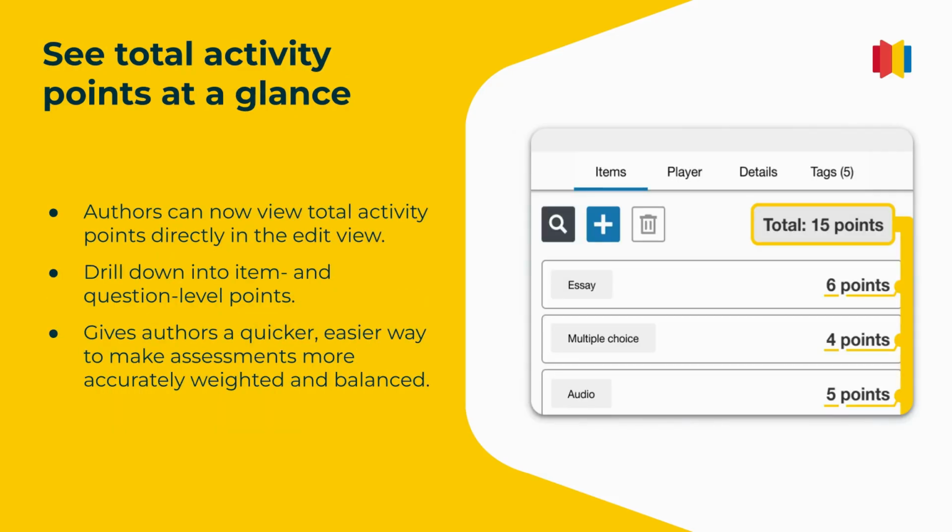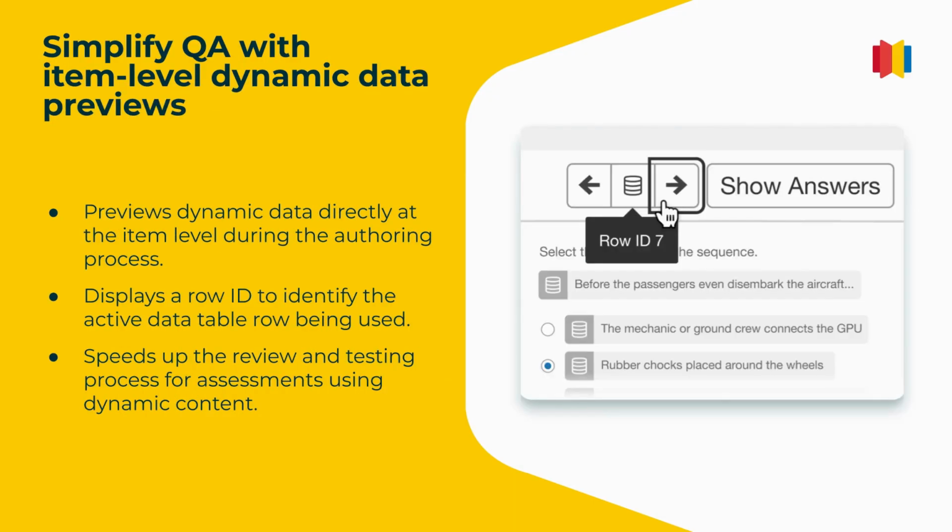Authors can now view total activity points directly in the edit view and even drill down into item and question level points. This gives authors a quicker and easier way to make assessments more accurately weighted and balanced. Preview dynamic data directly at the item level with a row ID display that identifies the active data table row, speeding up the review and testing process.